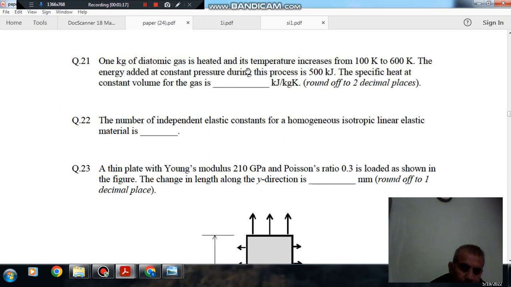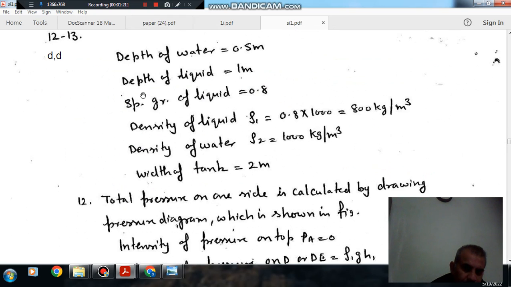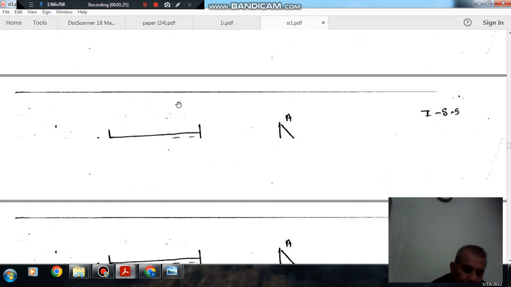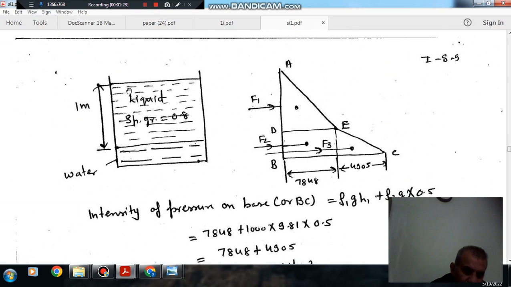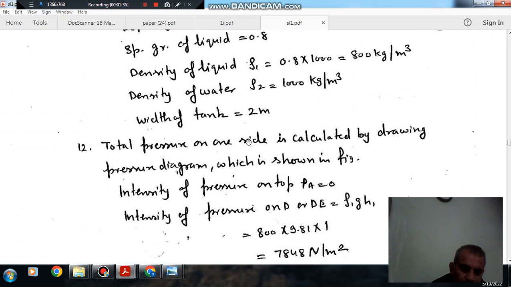Okay, so given that the depth of water is 0.5 meter and depth of liquid is 1 meter, so this is your tank. This depth is 0.5 meter and this is 1 meter, and specific gravity of liquid is 0.8. In the first question we have to determine the total force, or total pressure, on one side of the tank.